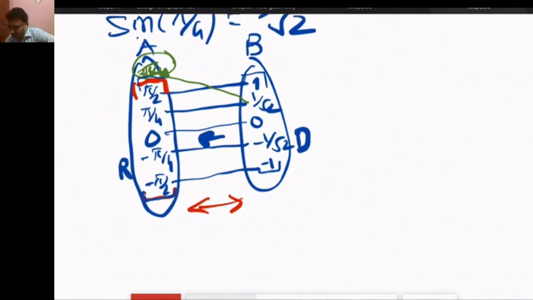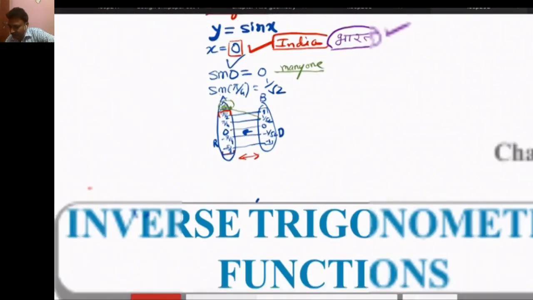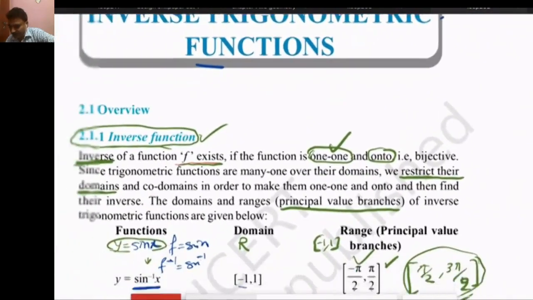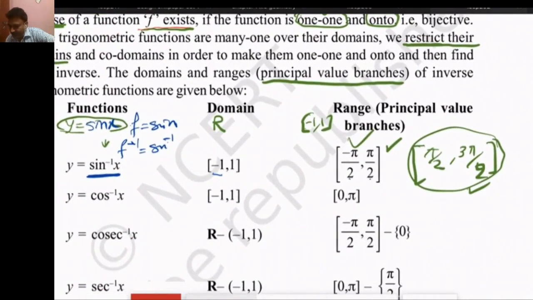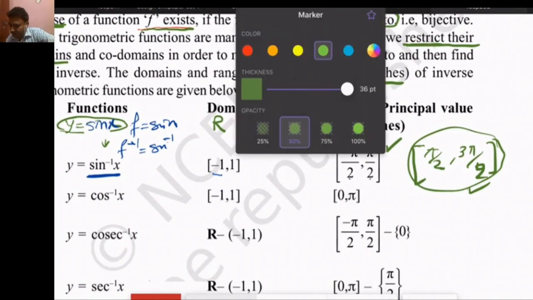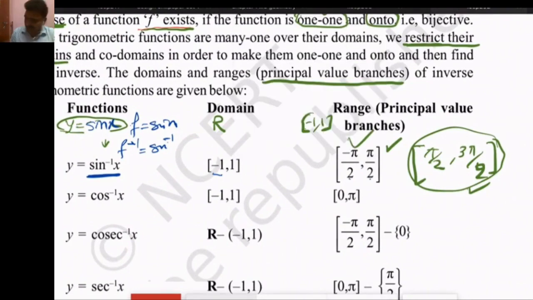This is the way to take the inverse function. Now we can learn the inverse trigonometric functions. First is the sin inverse function. Sin inverse function is clear, please.